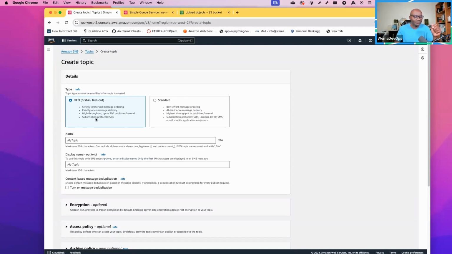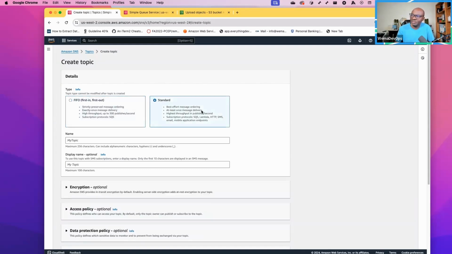But the only protocol that can subscribe to it is an SQS queue, because you can configure SQS so that it maintains the order of messages. Otherwise, if you use standard, which is best-effort message ordering, there are a lot of protocols that can get messages from that particular topic. We are going to use this one because we want to subscribe an email to begin with. So if a message is sent to the topic, we want to be notified through an email. This is the notification service in AWS.